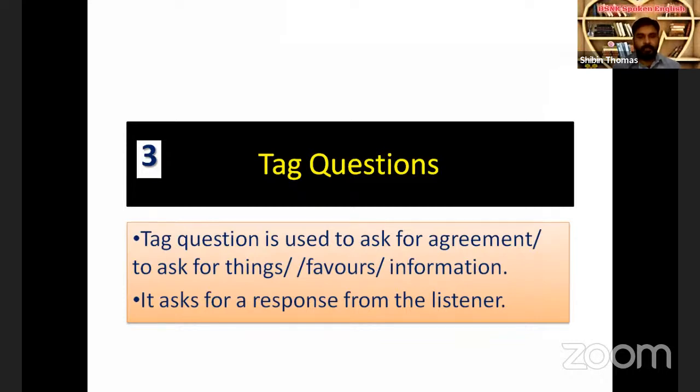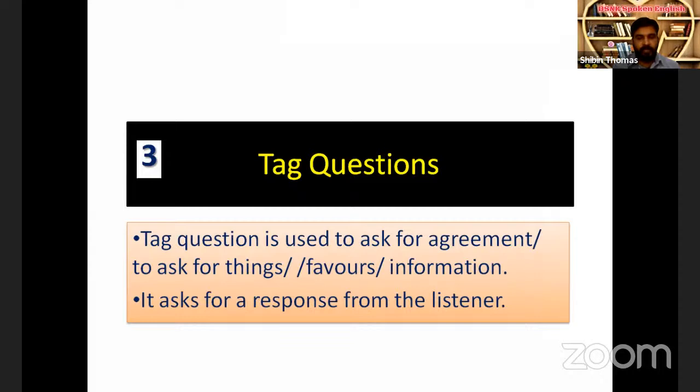The third type of questions is tag questions. Tag, just like the word denotes, is something attached to something. Tag means something joined or attached. A tag question is used to ask for agreement, or to ask for favors and information. It asks for a response from the listener. If we are asked a tag question, we need a response.